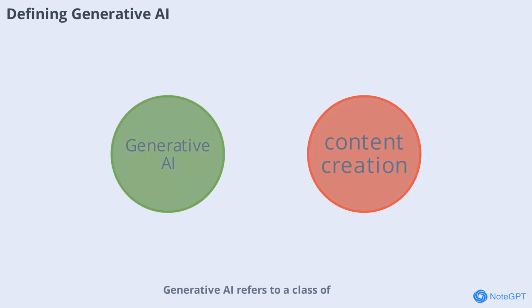Generative AI refers to a class of artificial intelligence systems designed to create new content. Unlike traditional AI, which focuses on recognizing patterns or making predictions, generative AI can produce original text, images, audio, and more. These systems learn from vast amounts of data and use that knowledge to generate outputs that mimic human creativity. This ability to create rather than just analyze marks a significant leap in AI development.